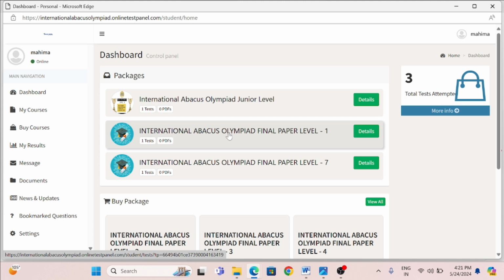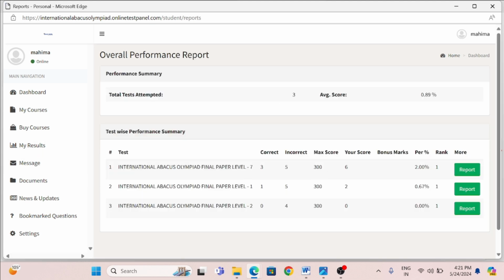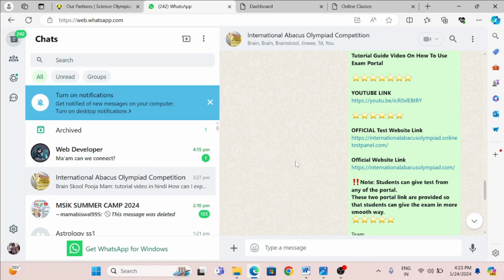You will not get access to all 8 levels, only the level which you have enrolled for in the exam, and one sample paper is there. That's it. And there is a result tab on which you can see your scores. This is what will happen when you click on link number 1.